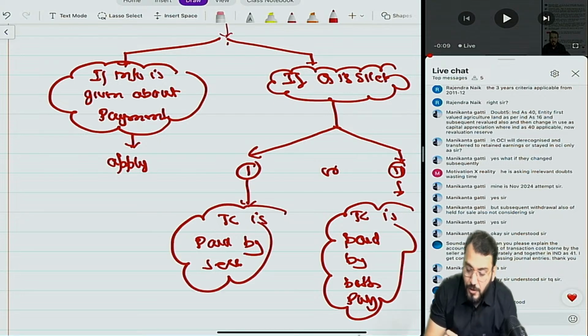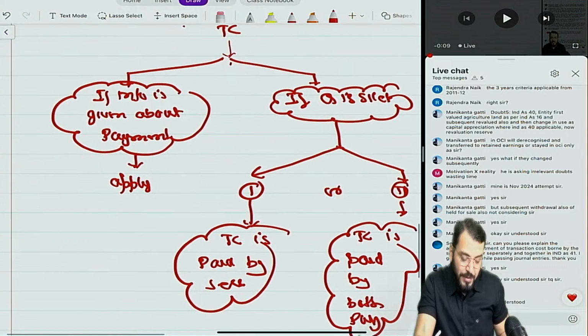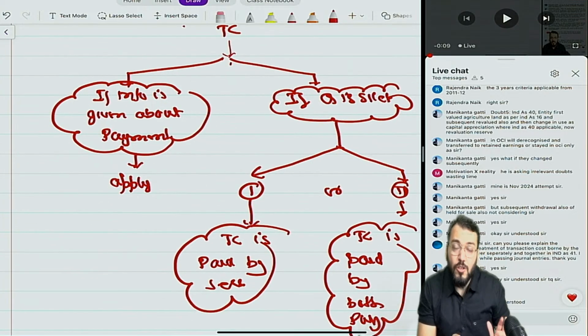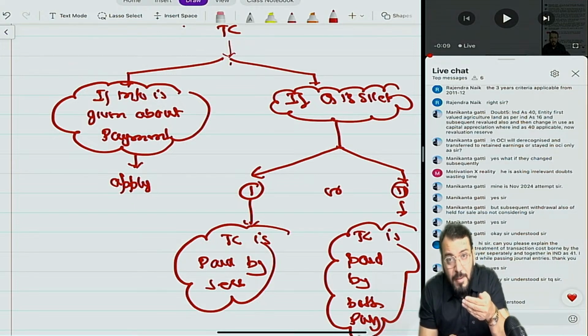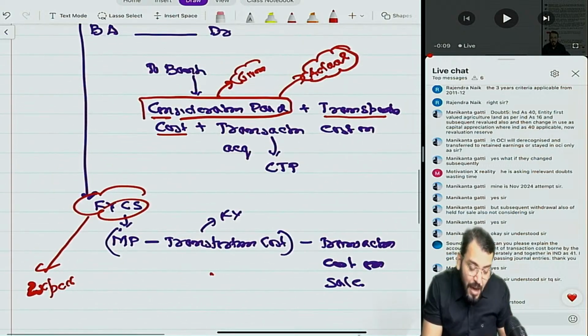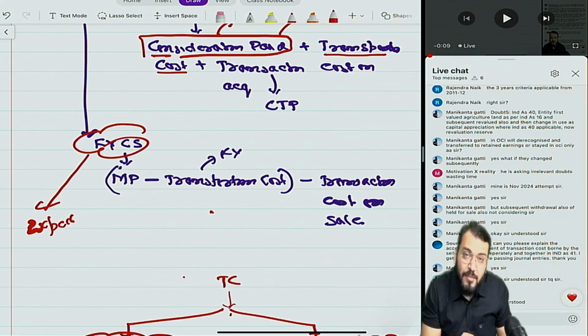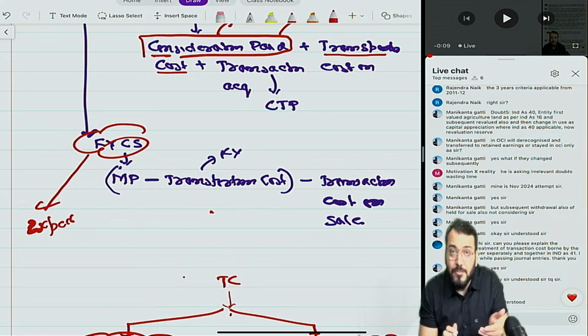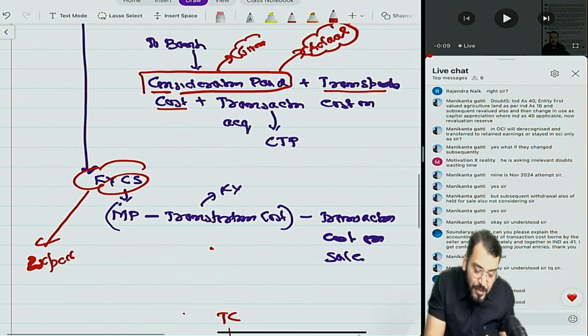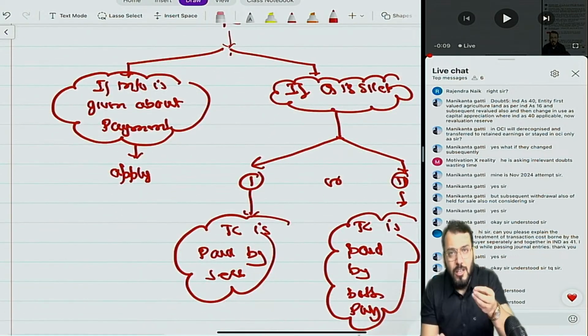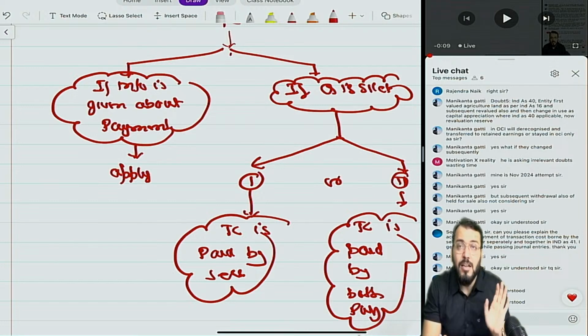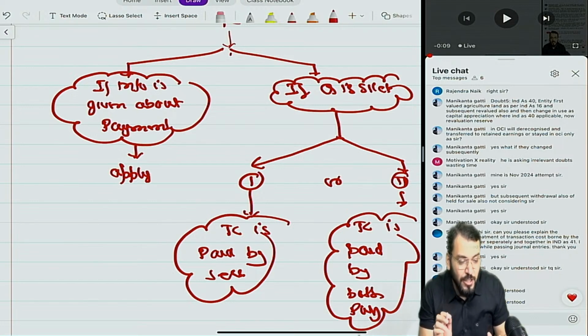Have you understood this point? Sandhya, got this point? So doubt will come about transaction cost if the question is silent. So you can take two assumptions. Either transaction cost is paid only by seller, then you are not supposed to add here. Then you minus only transaction cost from fair value less cost to sell. And if you have taken the assumption that transaction cost is incurred by both parties, buyer and seller, then here plus it and here minus it. Understood? I hope you have understood. This is clear. Now, if you take any question, you can do it by this particular explanation.